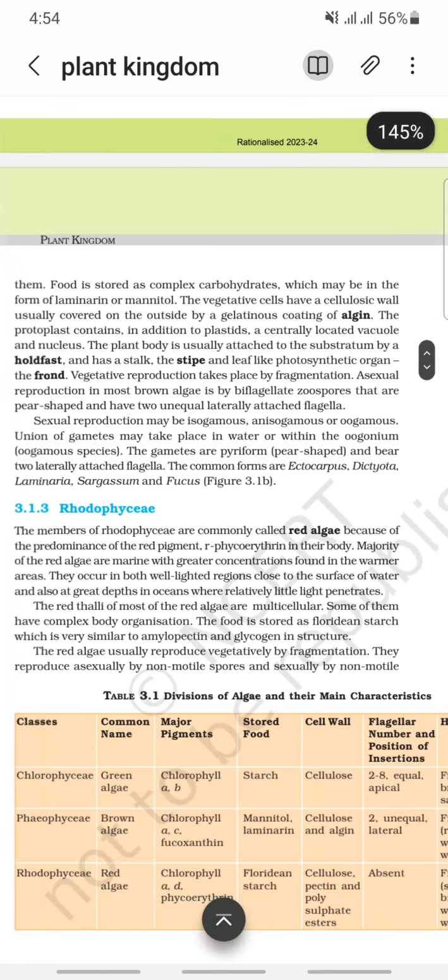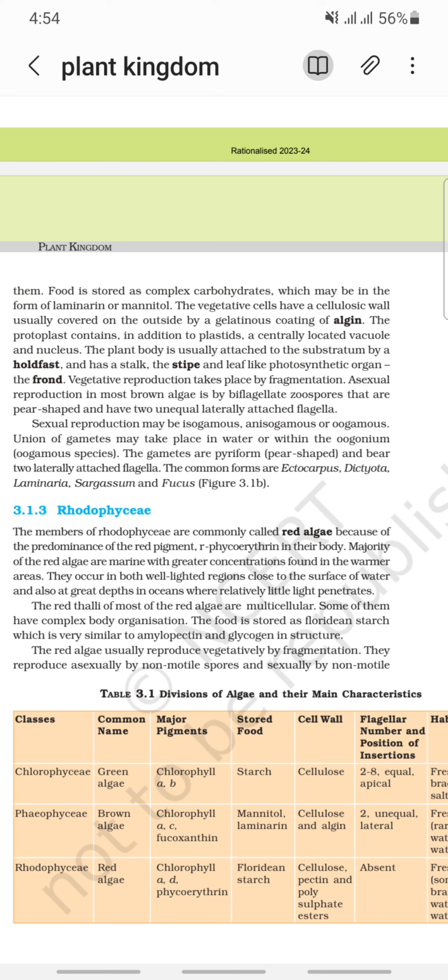Food is stored as complex carbohydrate, which may be in the form of laminarin or mannitol. The vegetative cells have a cellulosic wall usually covered on the outside by a gelatinous coating of algin. The protoplast contains, in addition to plastids, a centrally located vacuole and nucleus.